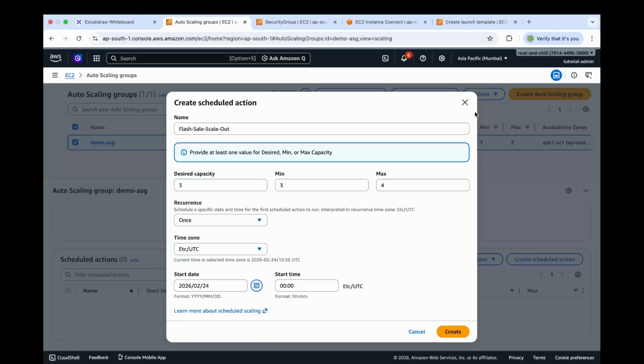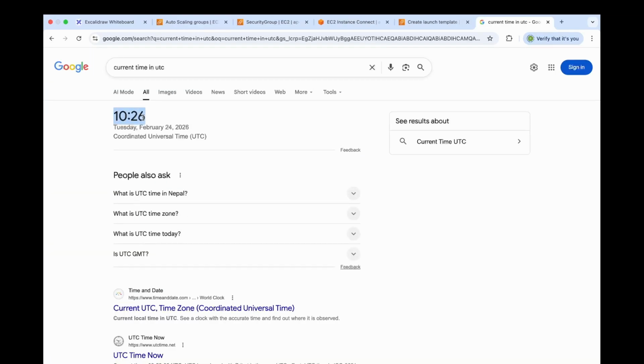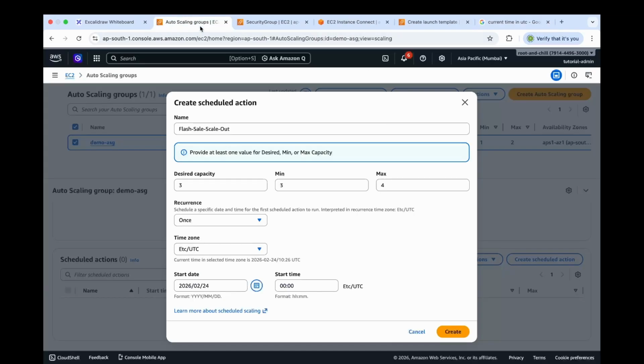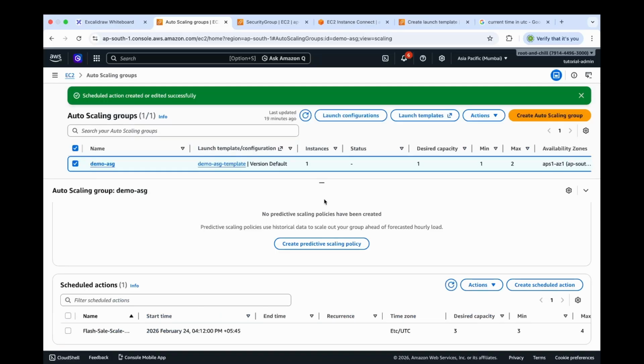So for the start time, let's check what our current time in UTC is. You can see the current time in UTC is 10:26. So let's put our start time as 10:27 and click create. Let's wait for a minute for this scheduled action to get triggered.